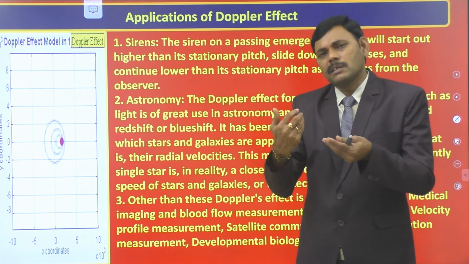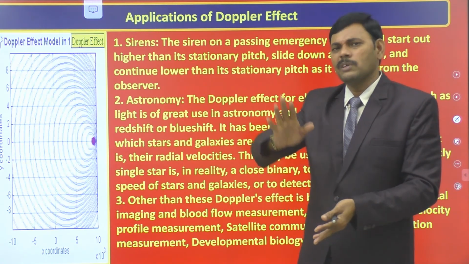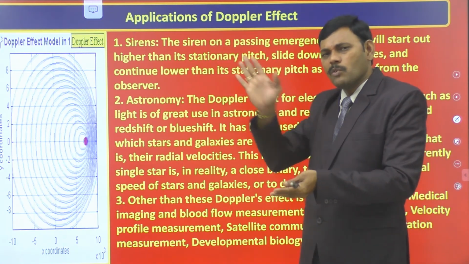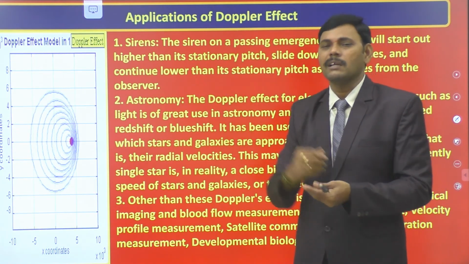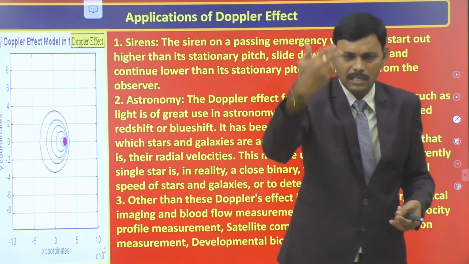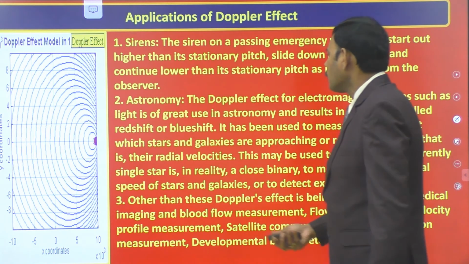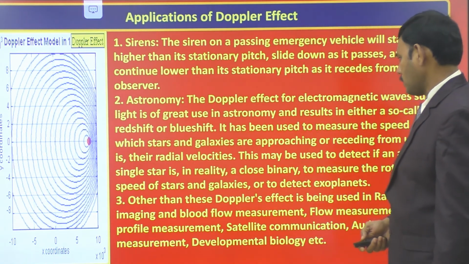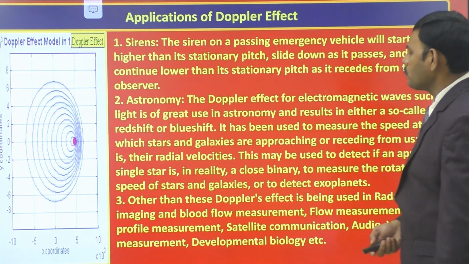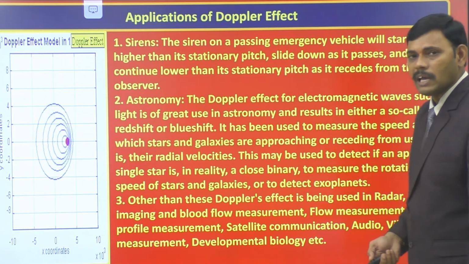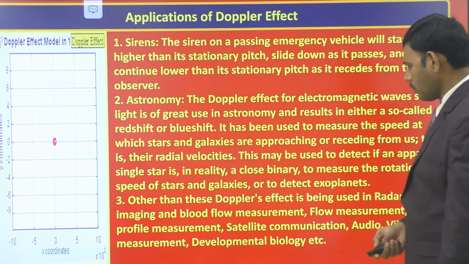Red color light means its wavelength is increased and frequency is decreased. That is possible when the source is moving away. So a star moving away from us shifts towards red color, and an approaching star shifts its color towards blue. So in astronomy, we use the application of Doppler effect to know the motion of the stars. We even estimate the velocity of motion of the stars by using the Doppler effect of light. Light also shows the Doppler effect.